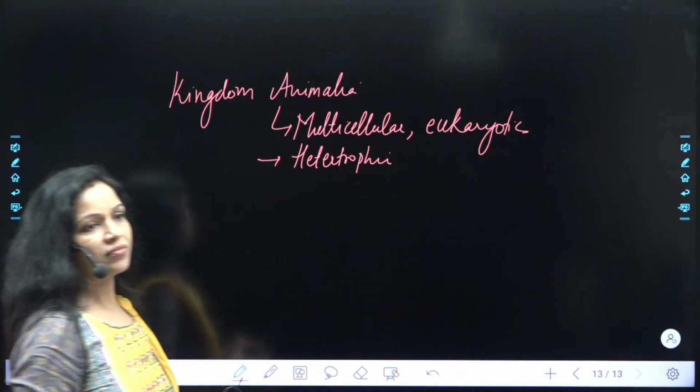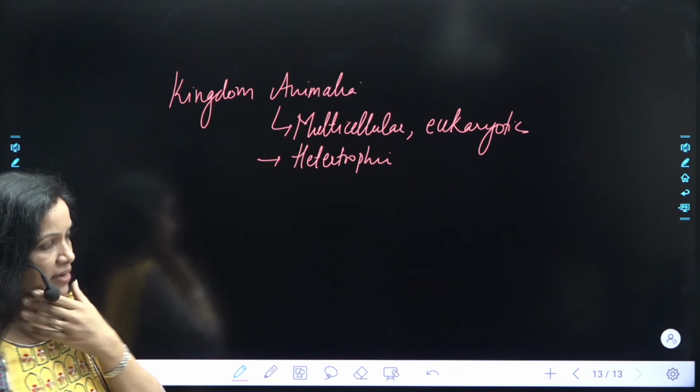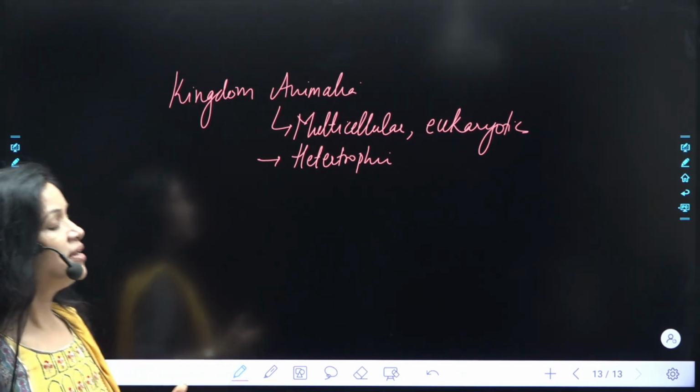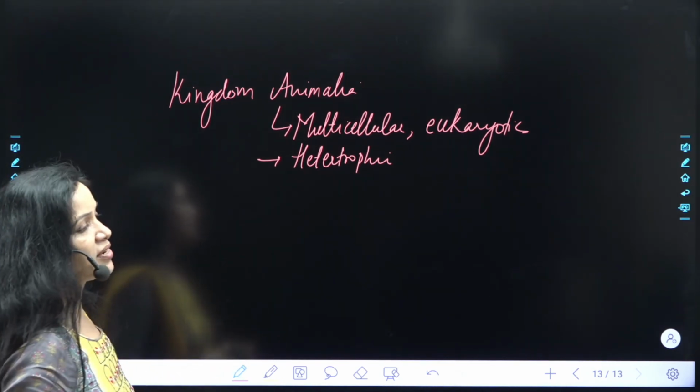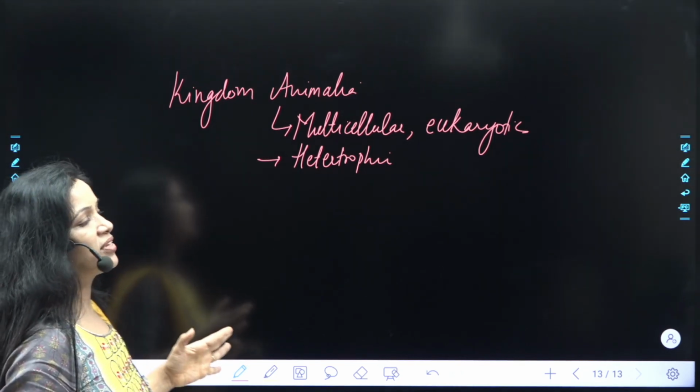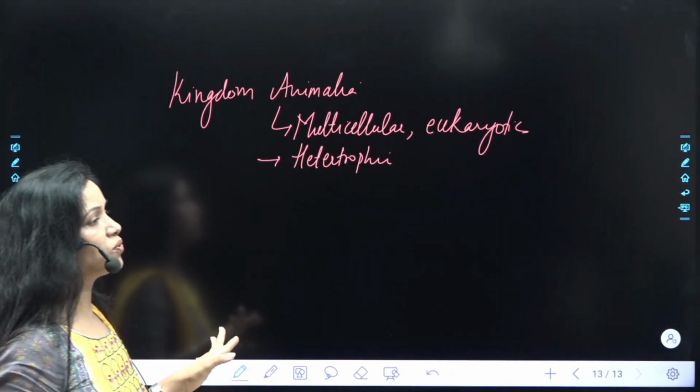We are multicellular, we have eukaryotic cell, we are heterotrophic in nature. These are few basic points of the kingdom Animalia, and I guess you all know that.